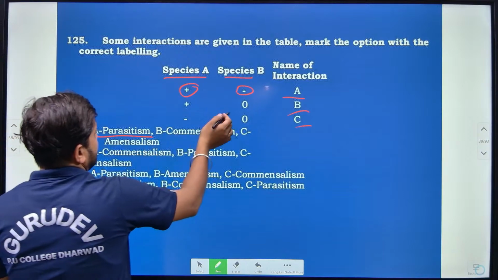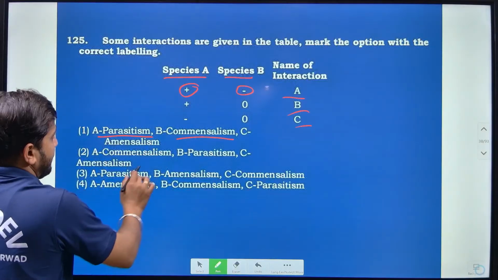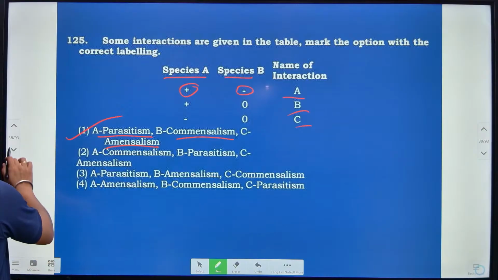Then the second one is commensalism, and the third one is amensalism. So option 1 is correct here.